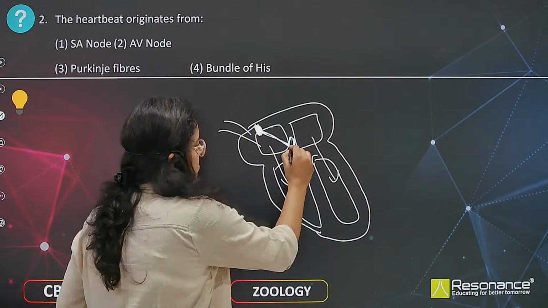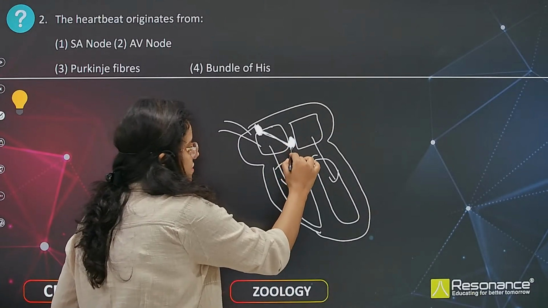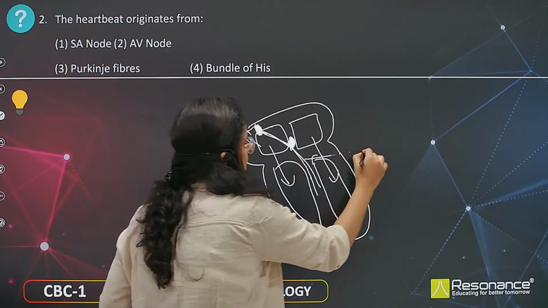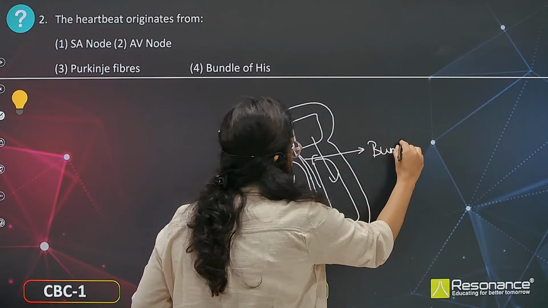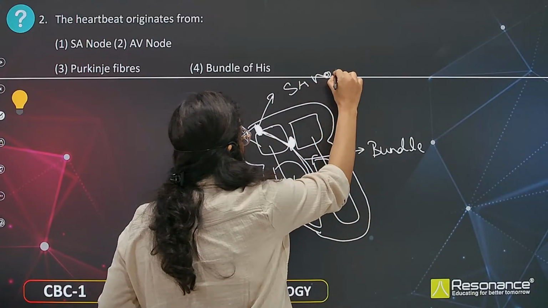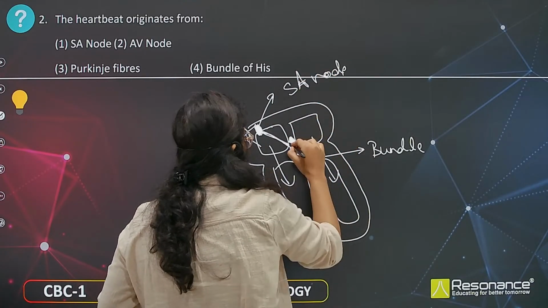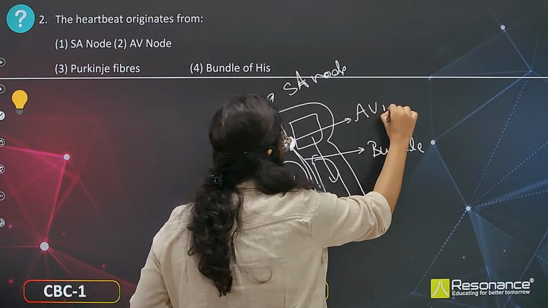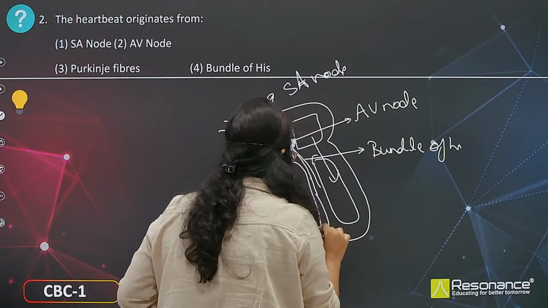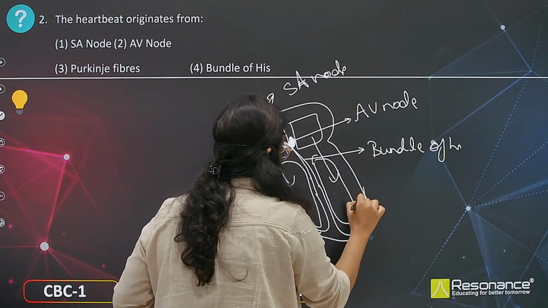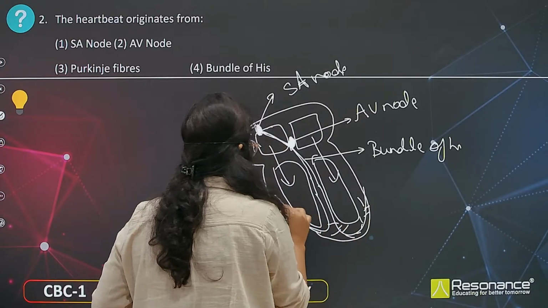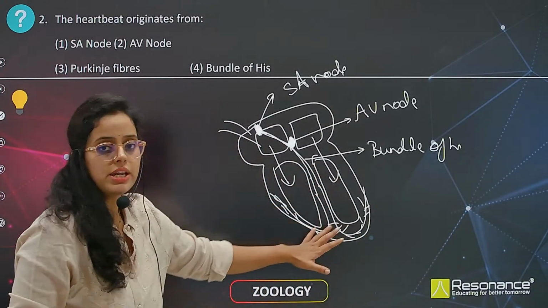From the AV node, the impulse is transferred to the two branches, that is the bundle of His. First the impulse is generated from the SA node. Here this is the AV node. The impulse goes to the bundle of His, then to the Purkinje fibers. If you see, the fibers have thin minute structures so that they can transfer the impulse throughout the ventricles.